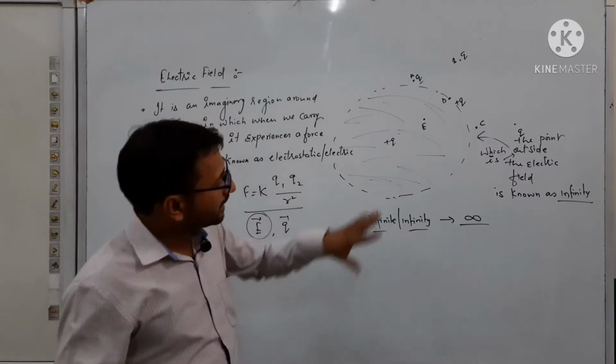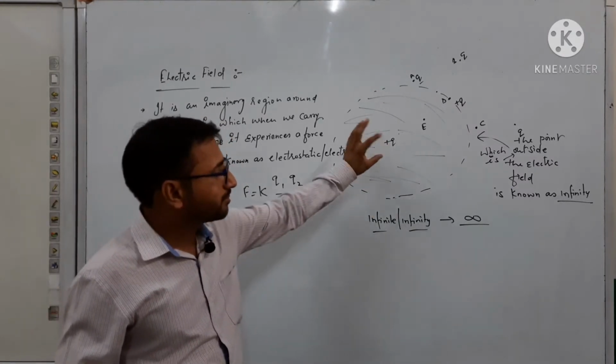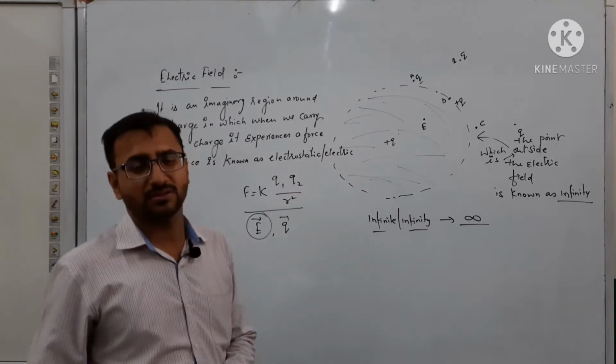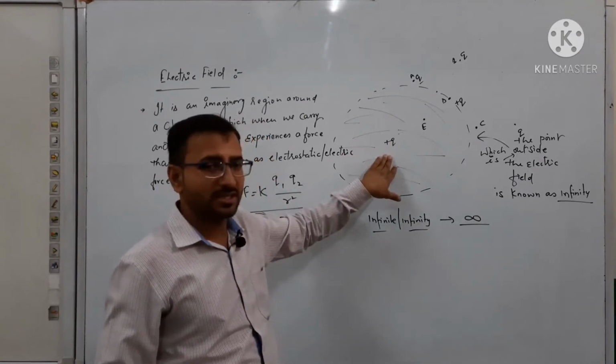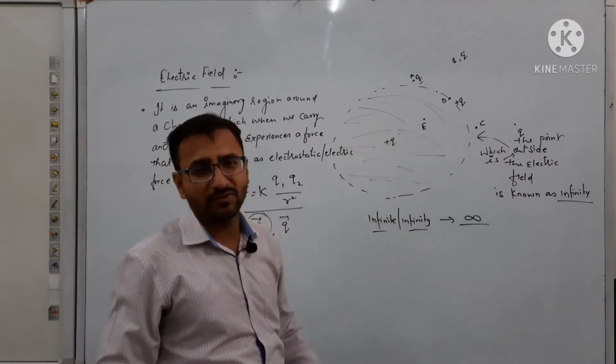Got it? So the electric field intensity, we are taking here the term intensity. Intensity means the power of the field, how much strength of this field is available due to this charge. If the value of charge increases more and more, the strength of the electric field increases.